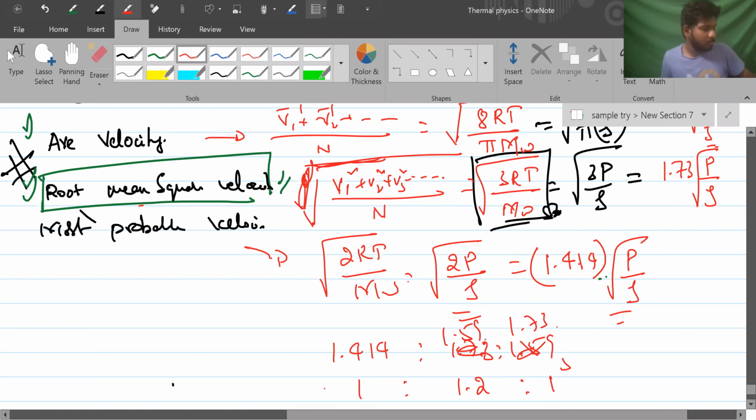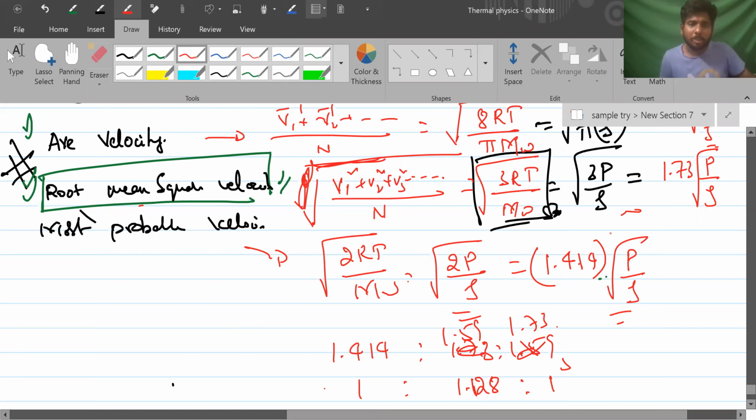It's 1 for most probable, so RMS is 1, and for average it is 1.128. Root mean square velocity is 1.128, right? No, that will not be happening because root mean square has the highest value, 1.73 here.